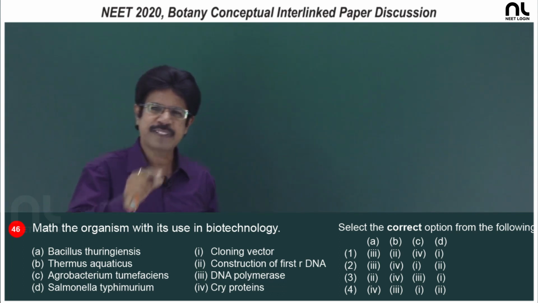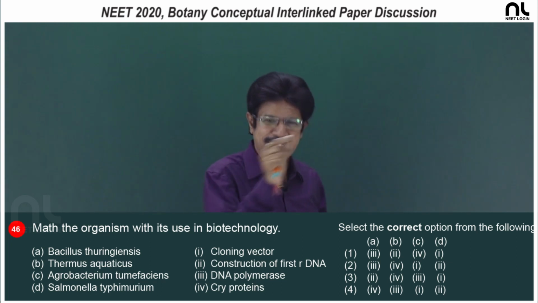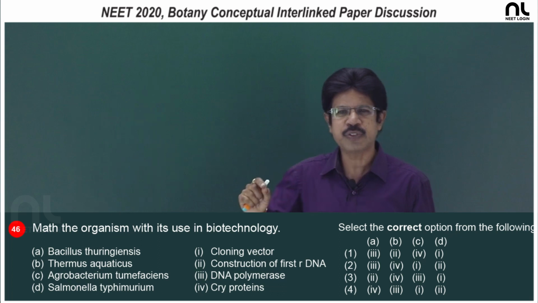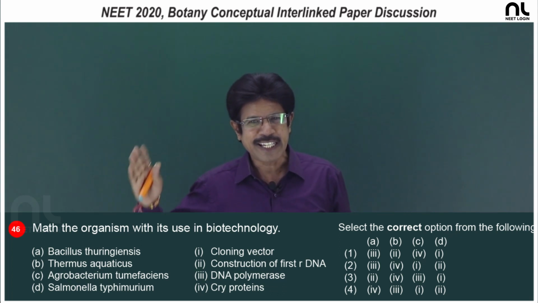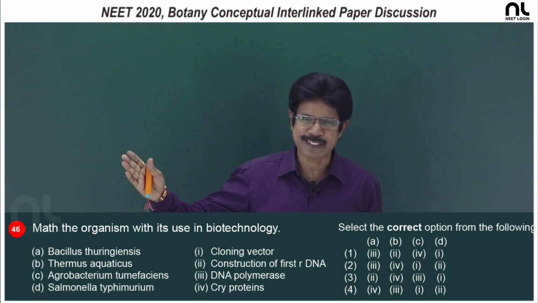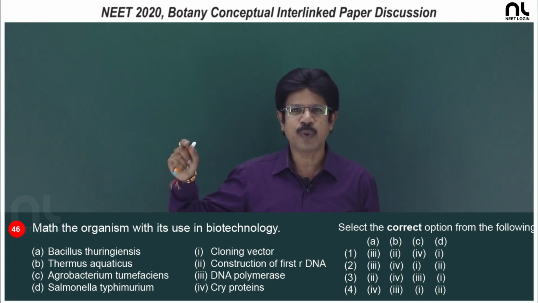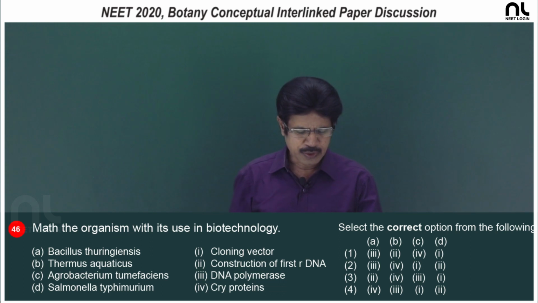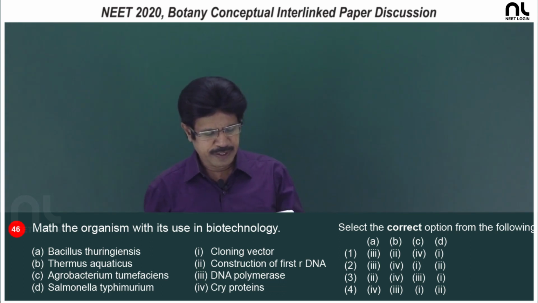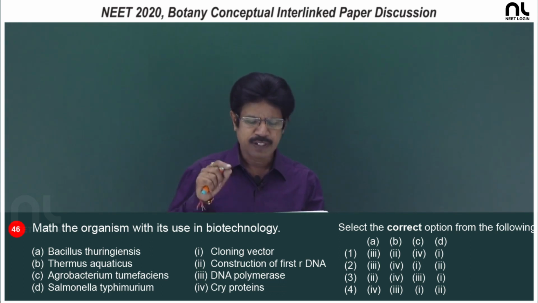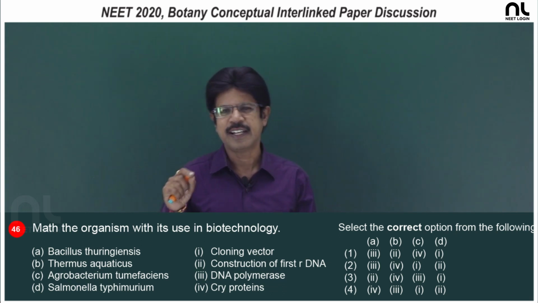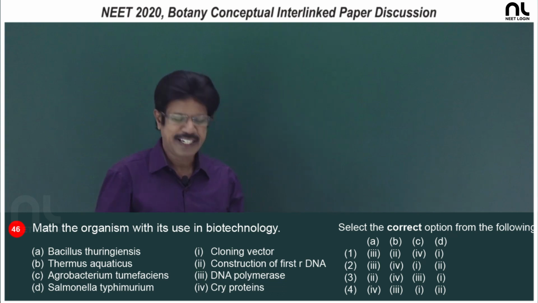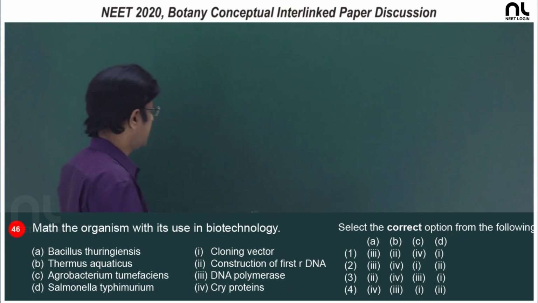In order to express the antibiotic resistance gene, this recombinant vector was introduced into E. coli, which acts as the expression system. So, what do you call cloning of antibiotic resistance genes in E. coli? It acts as the construction of the first recombinant DNA, otherwise called chimeric DNA. So, the right option is the fourth option.